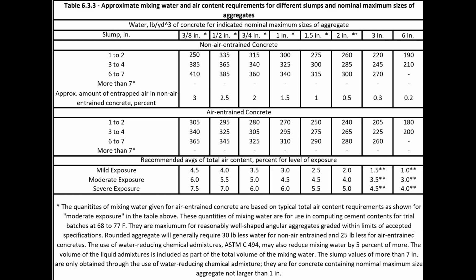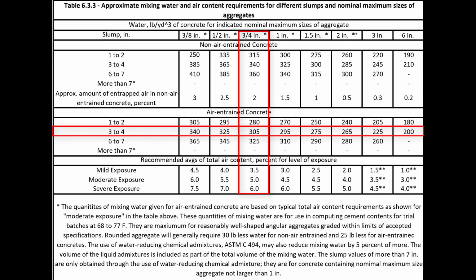Okay, so that's step 1, so let's go ahead and write that down, 4 inches. Then we're going to go over to step number 2, which is table 6.3.3, my lucky number. And we're going to use our maximum sized aggregate here, which is 3/4 of an inch, and drive that down to our slump. And because we've got moderate freezing and thawing, we want to drop that down to air-entrained concrete. So we've got a 3 to 4 inch slump with a 3/4 MSA. It looks like we need 305 pounds per cubic yard of water.